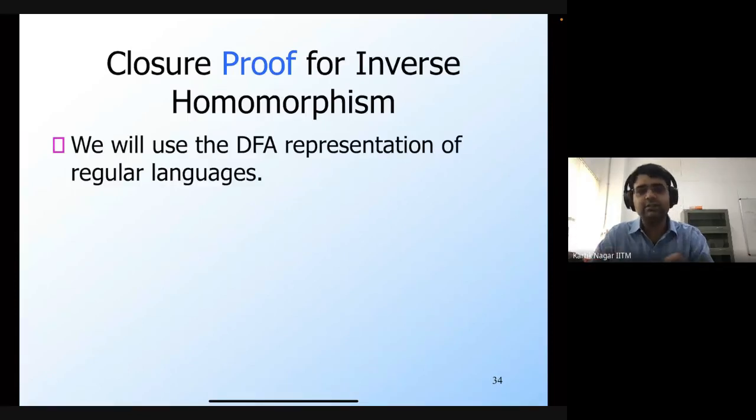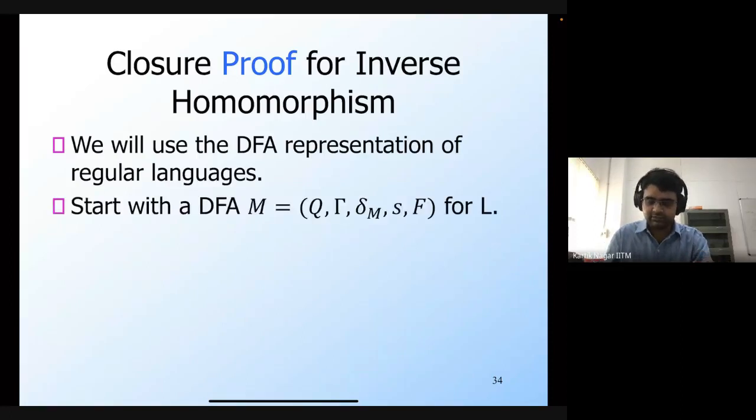So here we are going to use the DFA representation. Which means that we are given the DFA of the language in gamma star rather, and we will construct the DFA of the language H inverse of L. So we start with this DFA, which is for the language L. So this DFA has some set of states Q. Its input alphabet is gamma, because the homomorphism H is from sigma to gamma star.